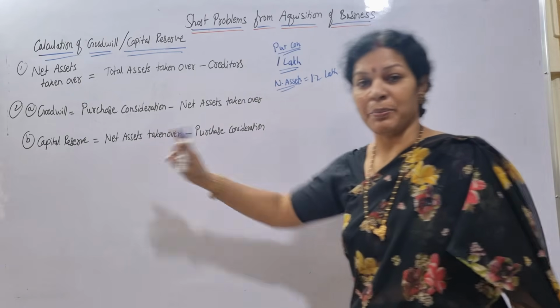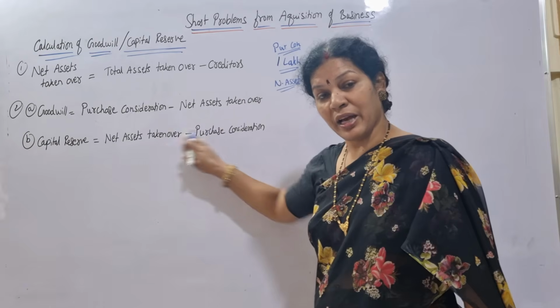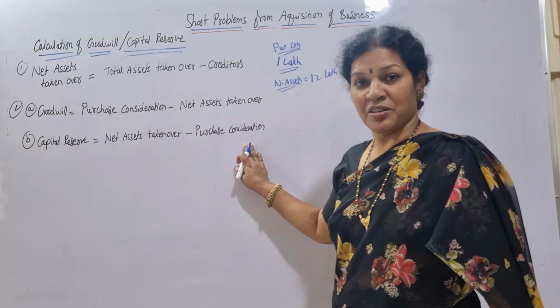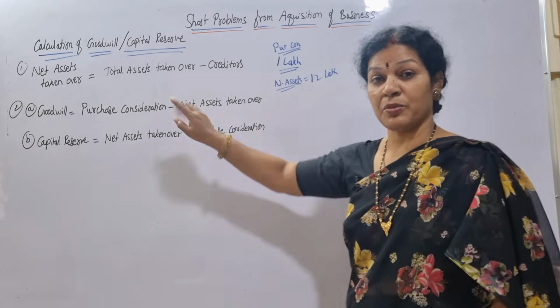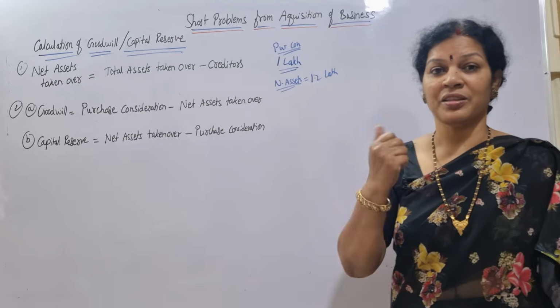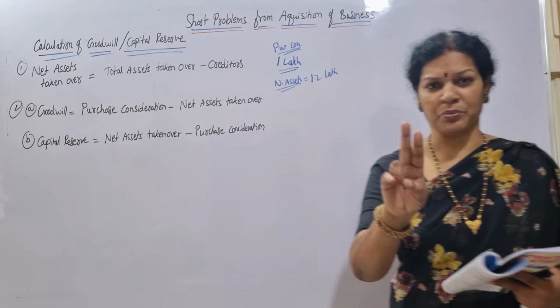Then that is a capital reserve. Where assets taken over is more than the consideration, that's a capital reserve. If purchase consideration is more, then that's a goodwill. Clear? Now we'll work out two problems.